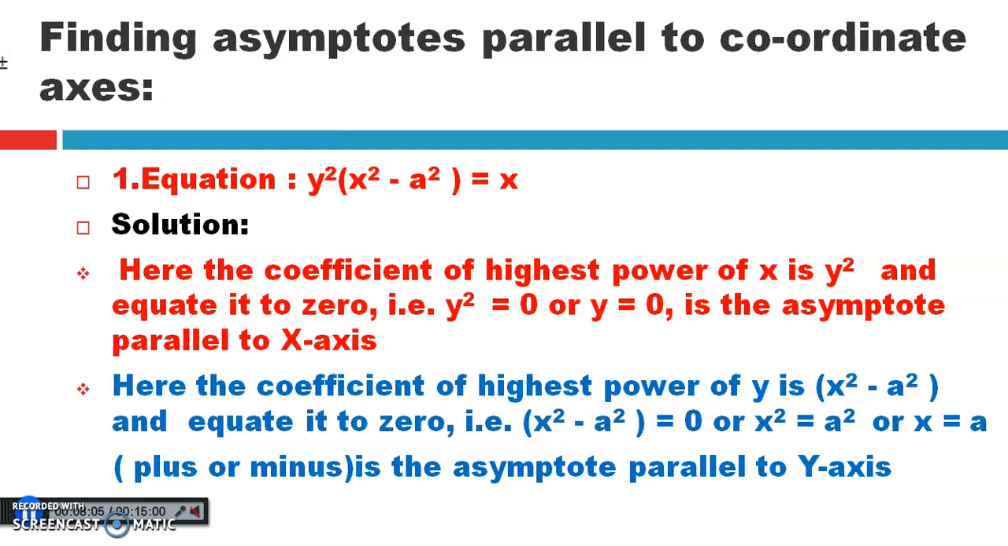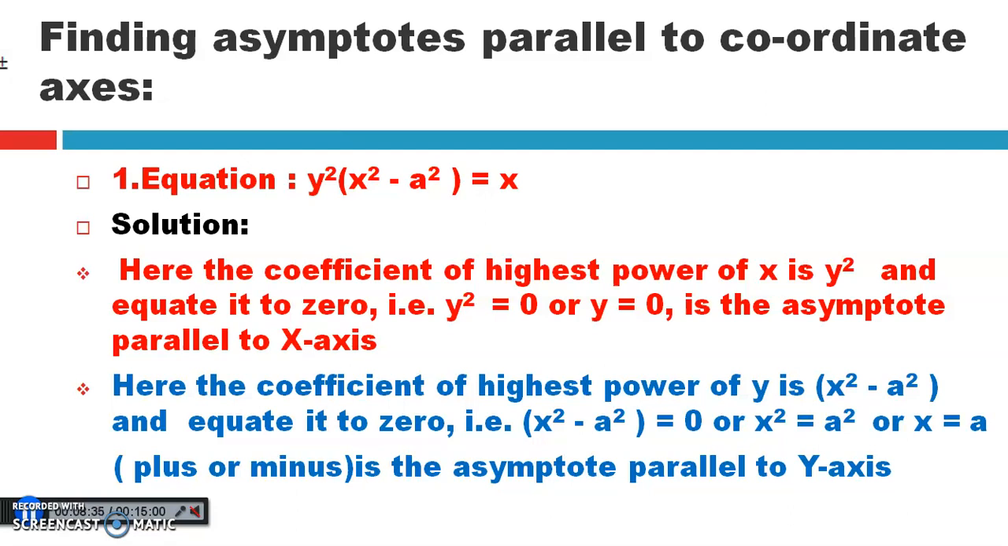Once again I repeat: if possible, make RHS equal to 0, bring all the terms from the RHS to the LHS and simplify the equation. Identify the coefficient of the highest power of x and equate it to 0. Here the coefficient of the highest power of x is y square; equate it to 0, y square equals 0, or y equals 0, is the asymptote parallel to the x-axis.